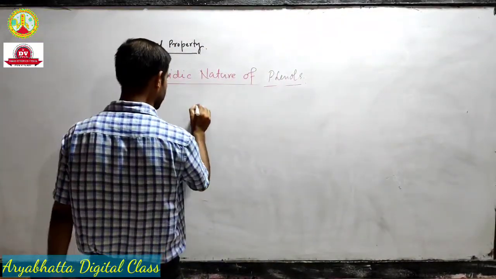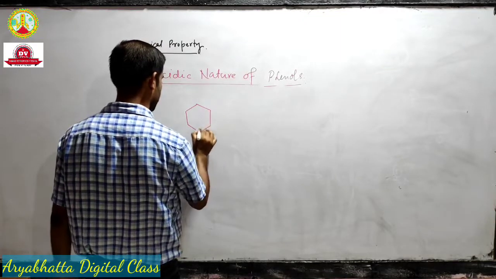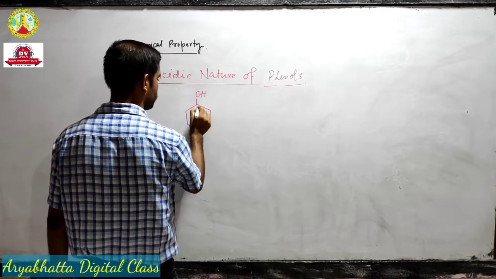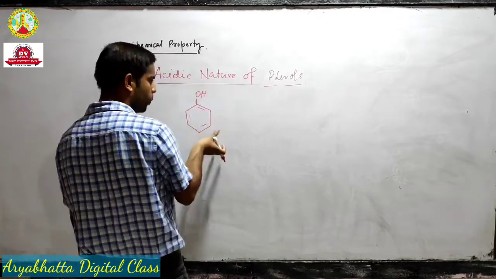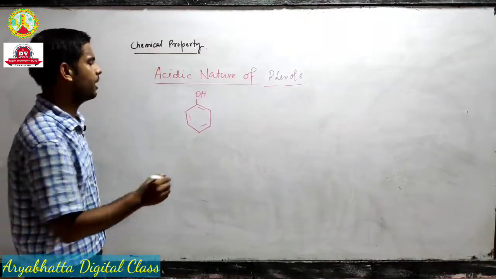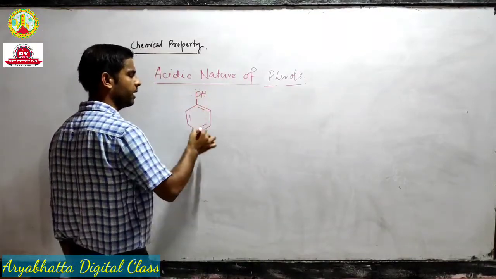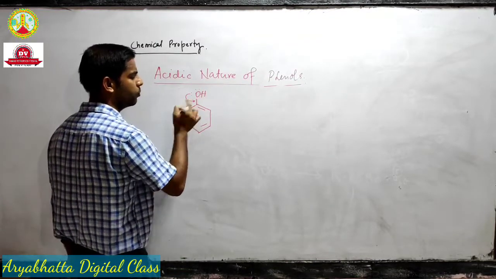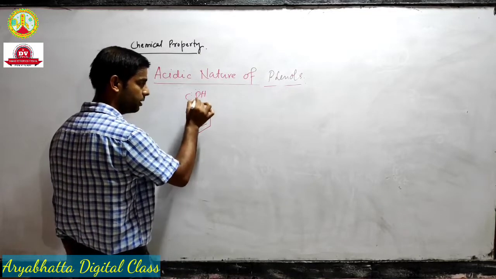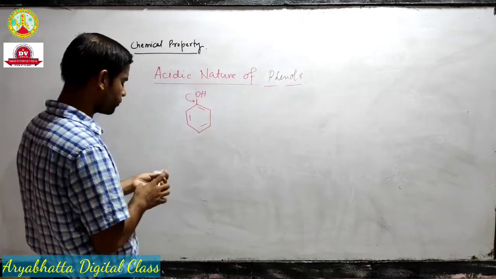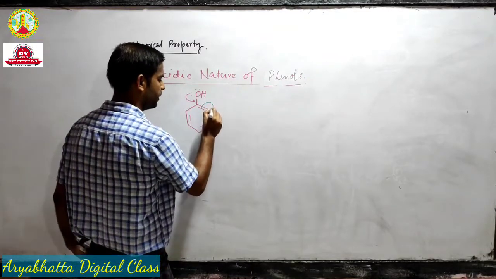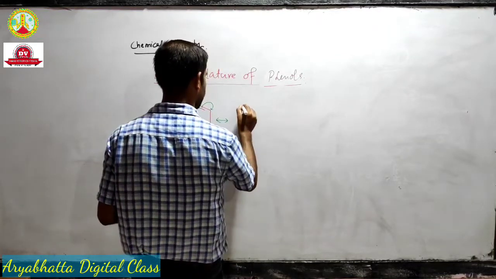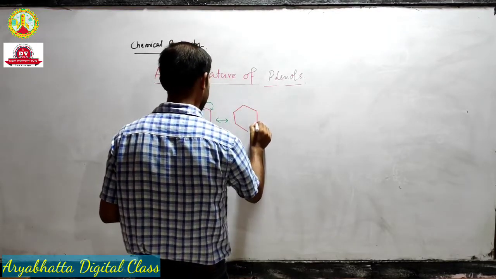So let's draw the resonating structure of phenol only. Okay, let's do it now from the opposite side, so that you can understand that it's not like we can go in resonance in one side only, we can do it in both ways. So what will happen, this lone pair will come to the double bond, this bond, and this will move to the adjacent atom. Okay, so we will get something like this.